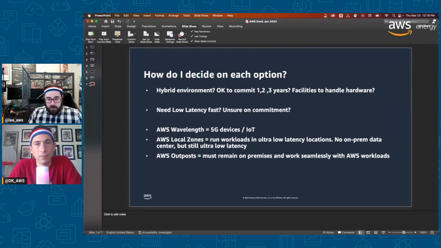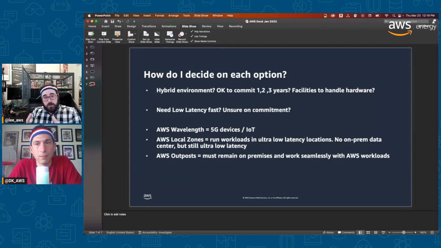Now, if you need low latency fast, right? And you don't want commitment, but maybe you have a game server or you have something else, or one of your business users is more offsite and they need a closer, faster latency connection between this here.